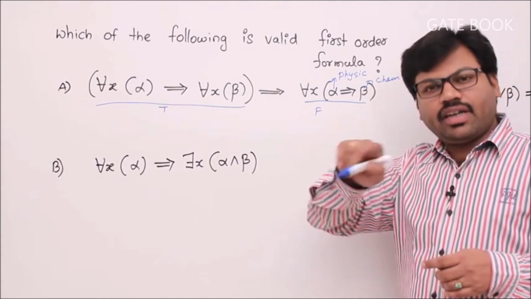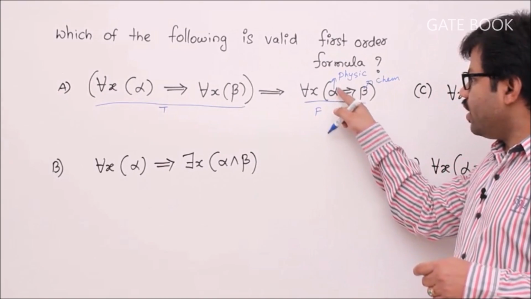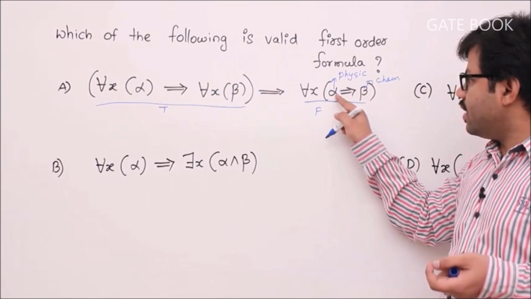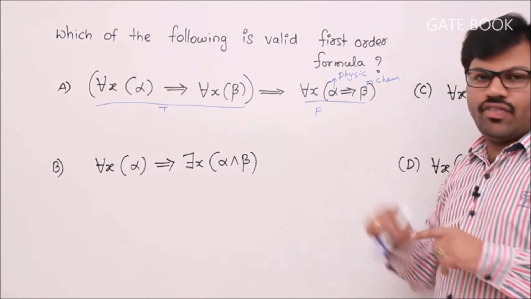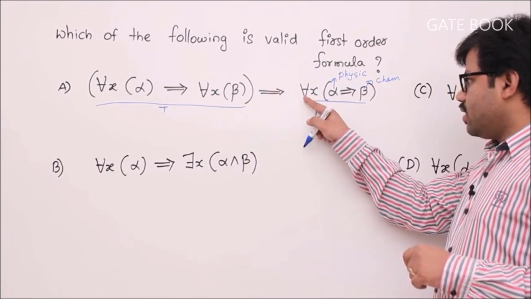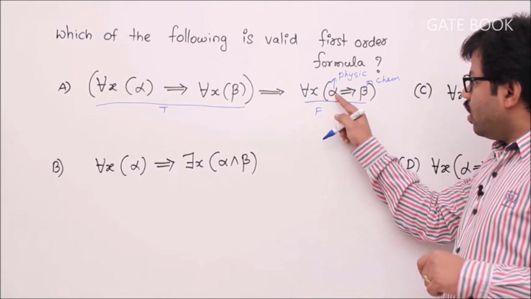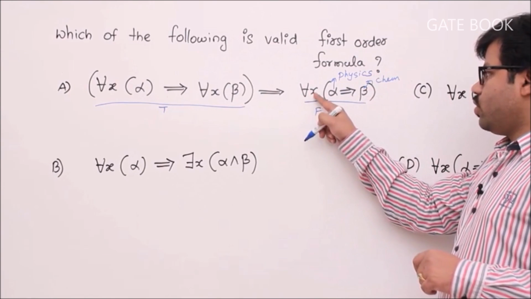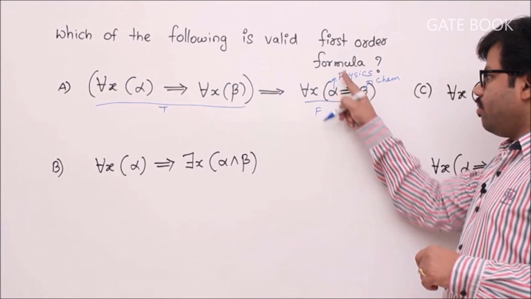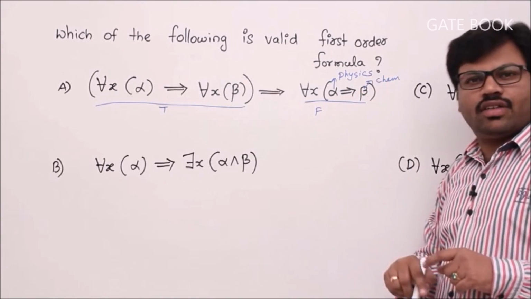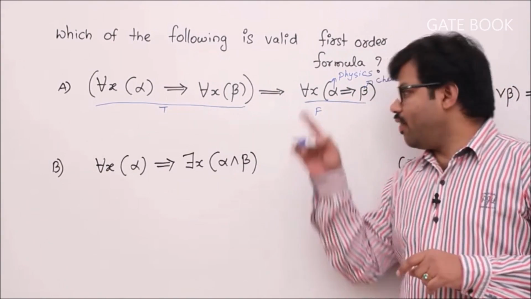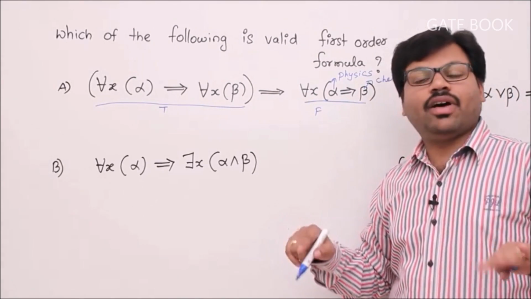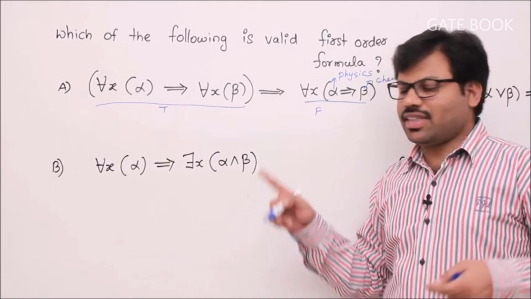It is there, but it is inside. Alpha is a formula like P of x, but they mention it as alpha. There is a variable x which is inside alpha. Now it's like this: every student x, alpha implies beta, physics implies chemistry. That means for every student who passes the physics exam, they pass chemistry. Now read it again: every student, if they pass physics, then they also pass chemistry.